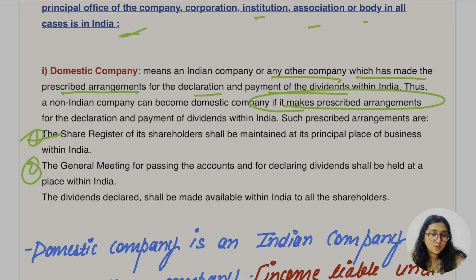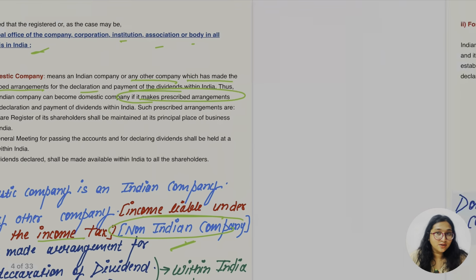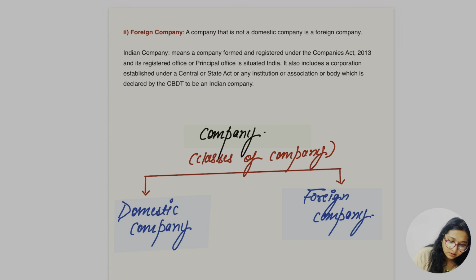So now I know the meaning of domestic Indian company, and whether a non-Indian company would be a domestic company or not. Now let's go for the foreign company.